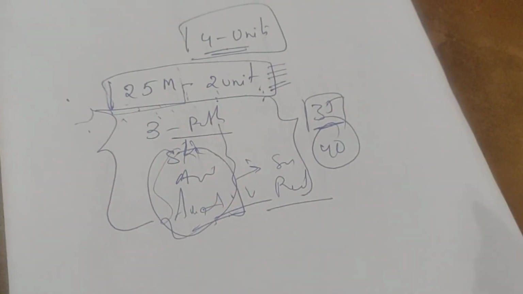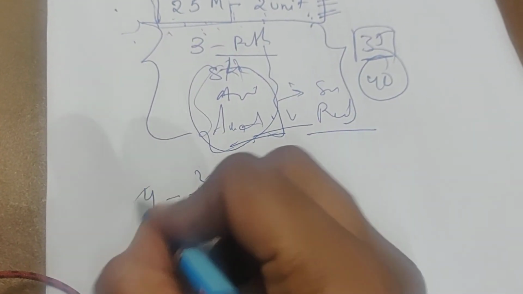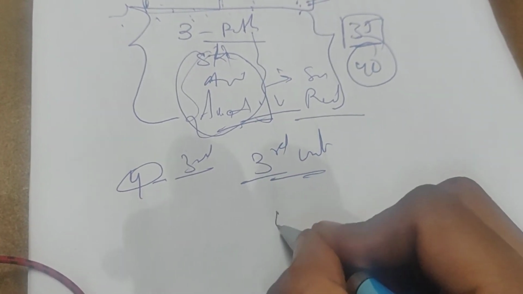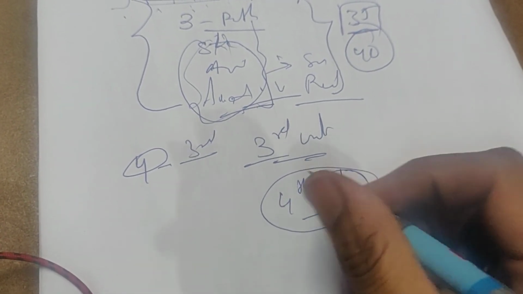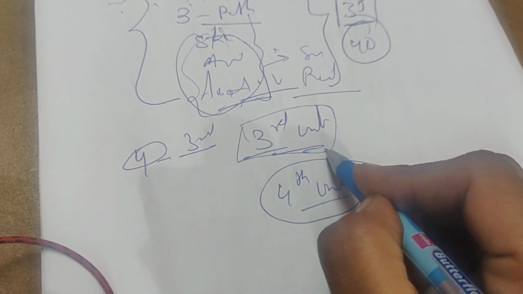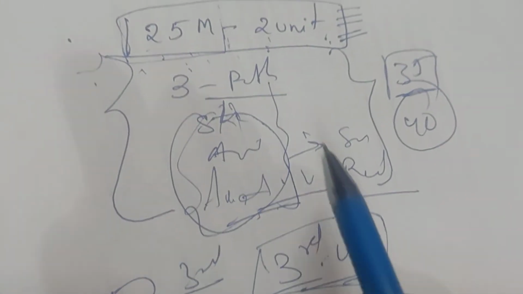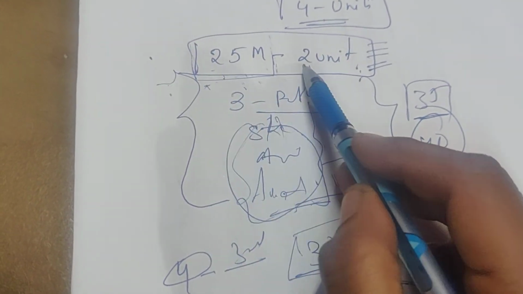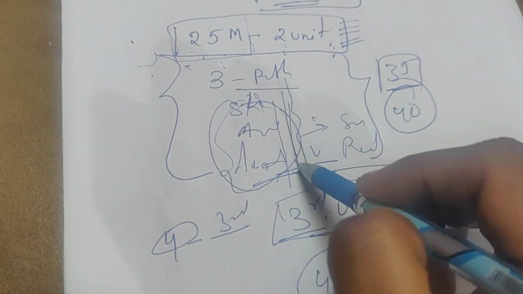Then go for the third unit and the fourth unit. Mostly go for the third unit, then the fourth unit. Drugs are fewer in the fourth unit and more in the third unit. So don't leave any drug which is in unit 2. Read the first unit and all the pathways also.